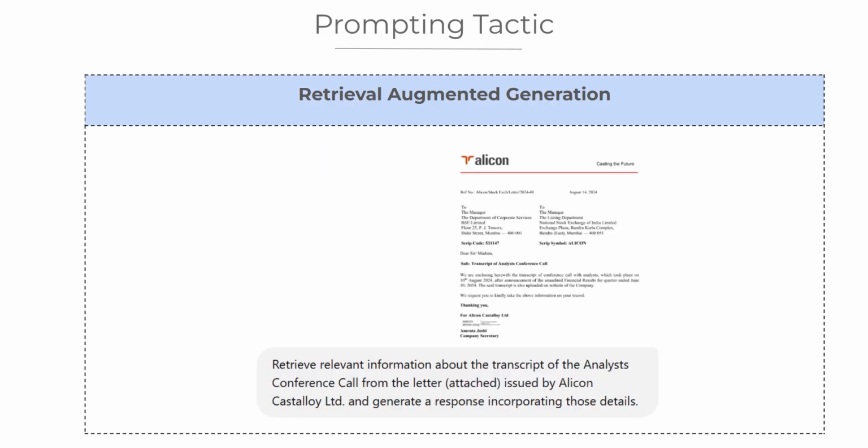Here's an example of Retrieval-Augmented Generation in action. We attached a photo in ChatGPT, which contained information about an analyst's conference call, and then wrote a prompt, which is: retrieve relevant information about the transcript of the analyst's conference call from the letter attached issued by Alicon Castelloy Ltd, and generate a response incorporating those details.